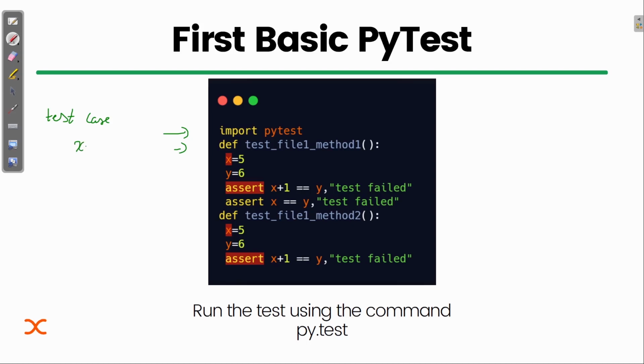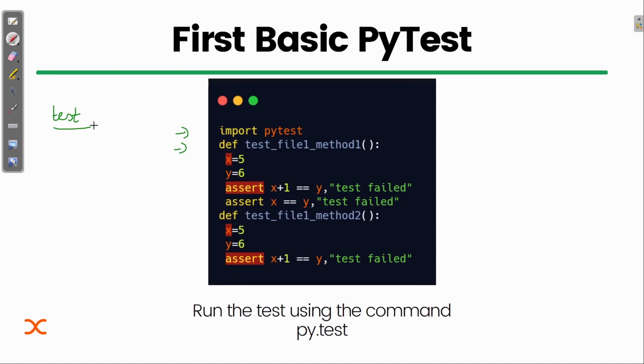Suppose I want to check for x equal to 6, then it will come under one test case. Then for another test case, test case 2, I want to check for x equal to minus 6. This is how a test case looks. So we create a function, or a test method. How will the interpreter understand that it's a test method? Whenever the name of the function starts with test, after that you can write anything.